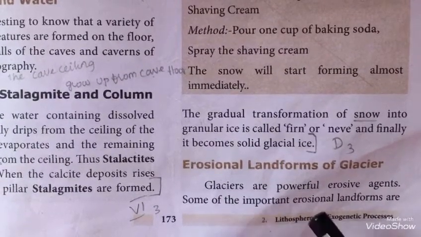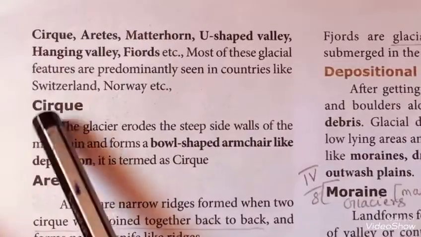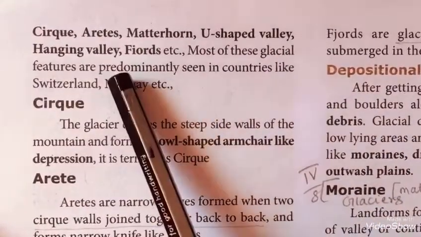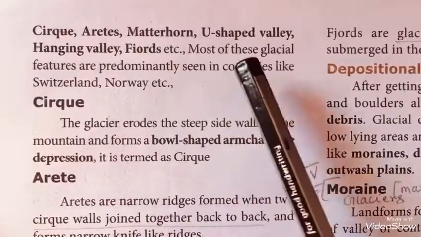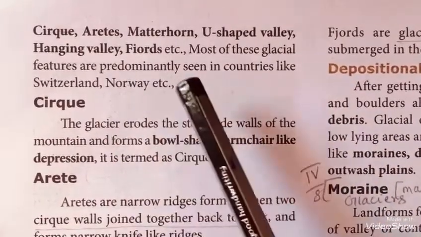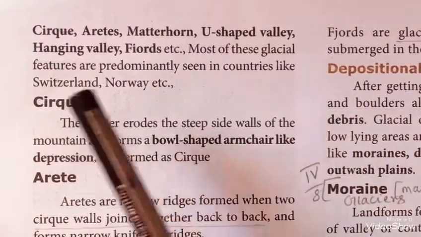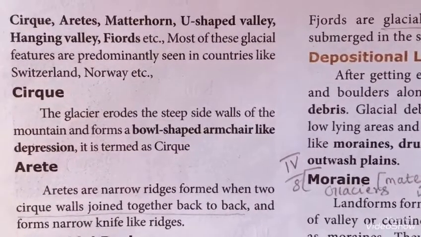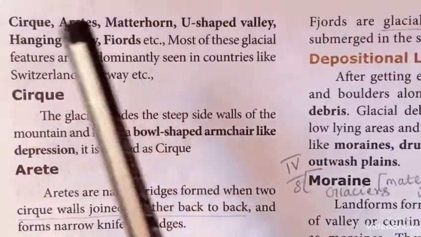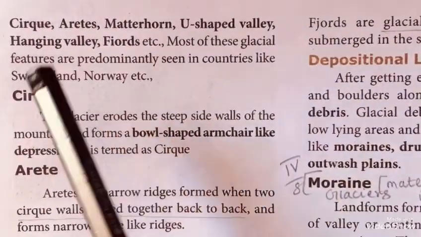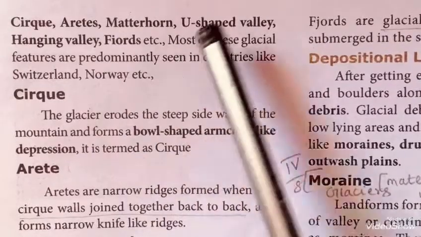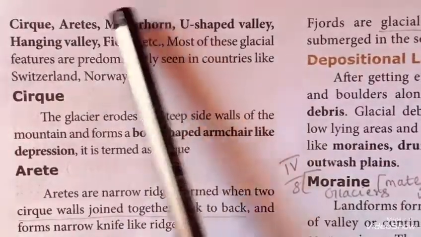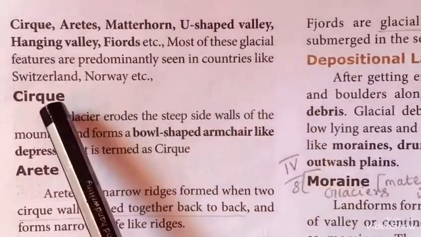Some of the important erosional landforms are cirque, arete, Matterhorn, U-shaped valley, hanging valley, fjords, etc. Most of these glacial features are predominantly seen in countries like Switzerland, Norway, etc. These are the landforms which are created by the erosion of glacier.